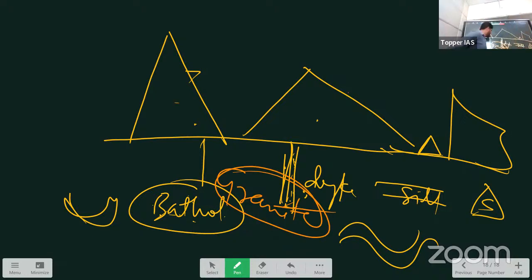Whereas many rocks, if they are formed, they are cooling off quickly. See, inside, what happens when it has to cool? The temperature is higher, so the cooling process is also very slow because they are in the interior, right or wrong? Yeah, they are in the interior, right or wrong? Hello, following me? Yes. So they are in the interior. Because they are in the interior, the cooling process is very slow. When the cooling process is very slow, they will form granitic rocks.